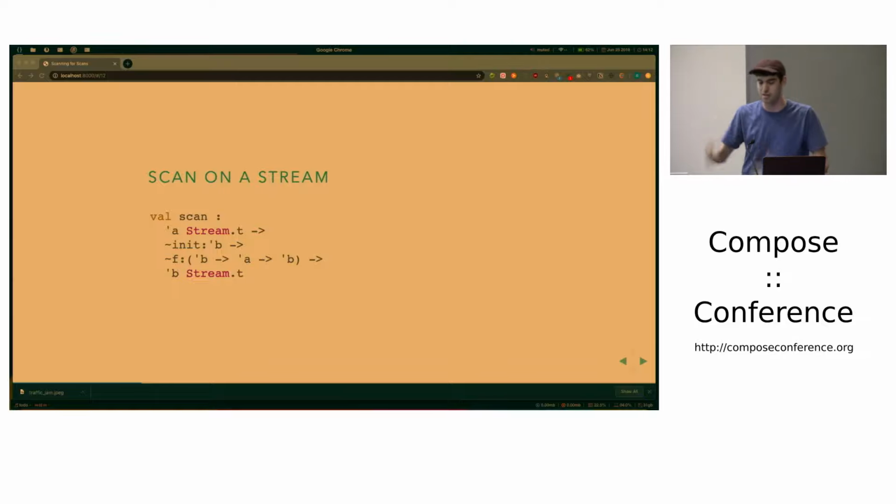It's like an asynchronous stream that values are pushed onto whenever, and you can't just pull them off whenever you want. Over time, values will appear. So if we have an alpha stream, an initial value and a combine function, we can return a beta stream and essentially implement scan.